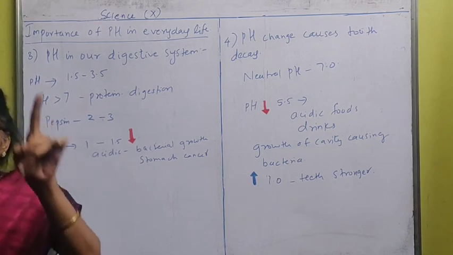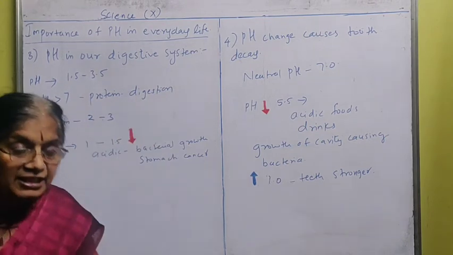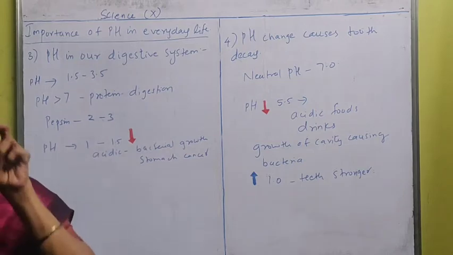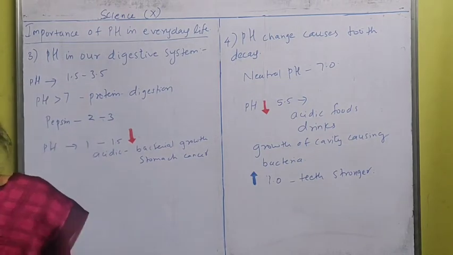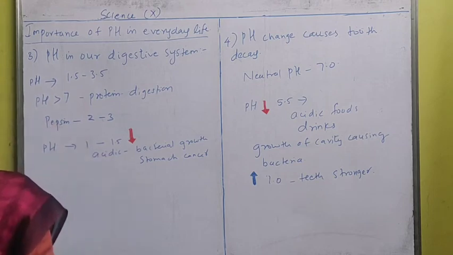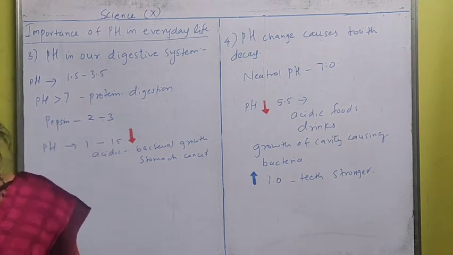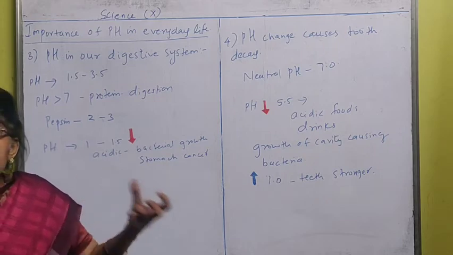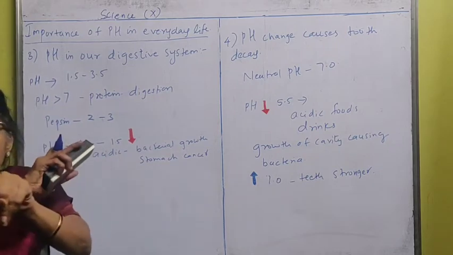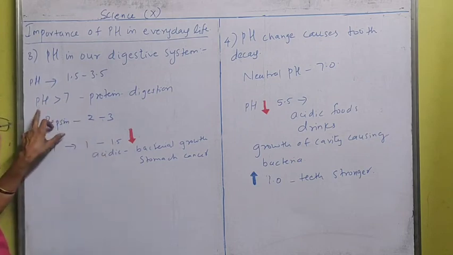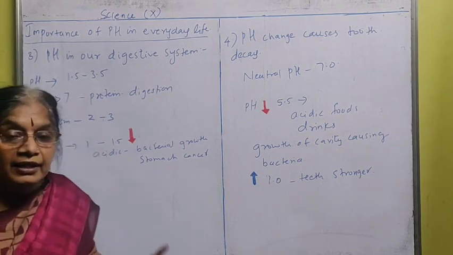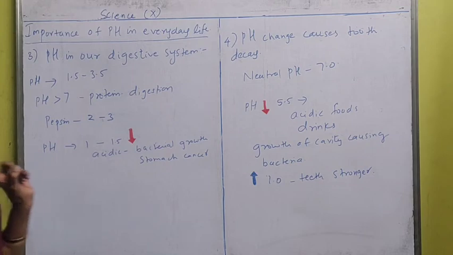So protein remains undigested. That same undigested food will go to your small intestine. There also, only some part of the protein will be digested, and the rest goes into the large intestine and is thrown out. So the protein content whatever is needed in our body will not be up to the mark. That is why the pH value of the stomach should not increase above 7.